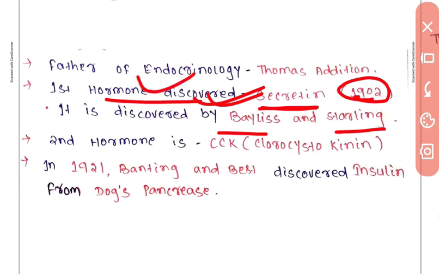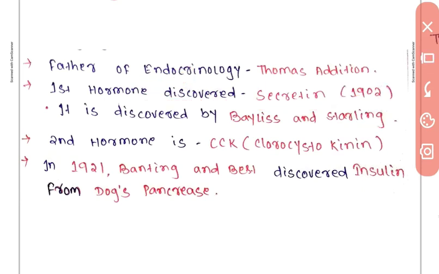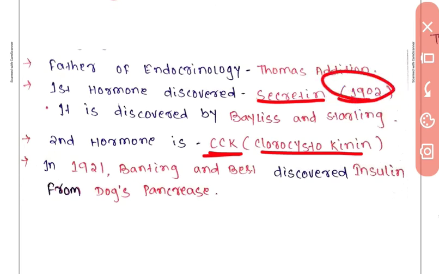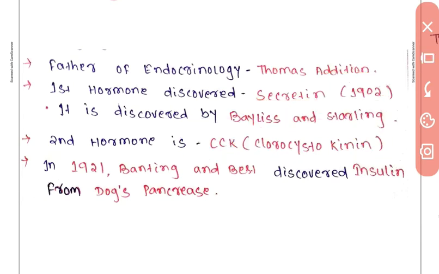And it is the first hormone to be discovered. The second hormone is CCK, which means cholecystokinin. The first hormone is secretin, which was discovered in 1902, and the second hormone is CCK, cholecystokinin. And the father of endocrinology is Thomas Edison.